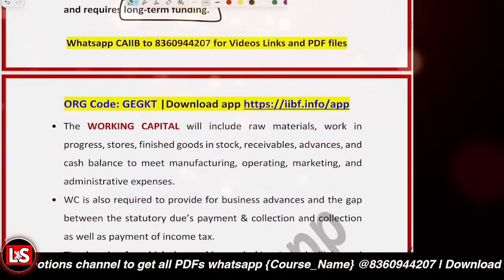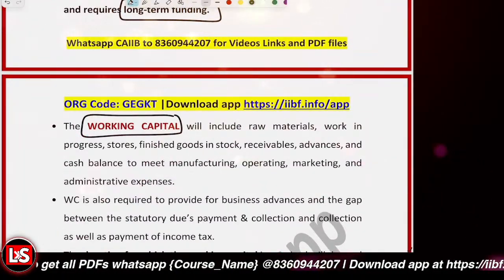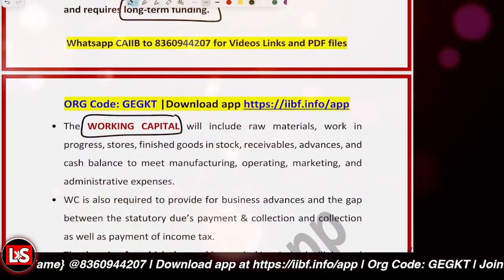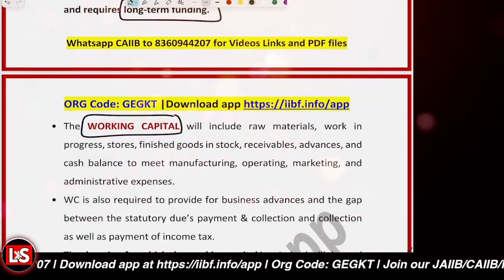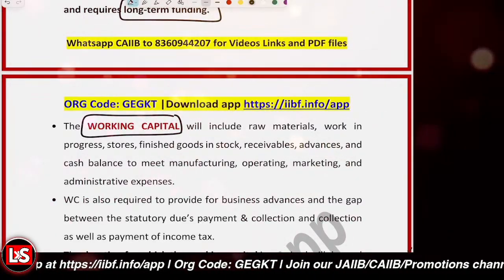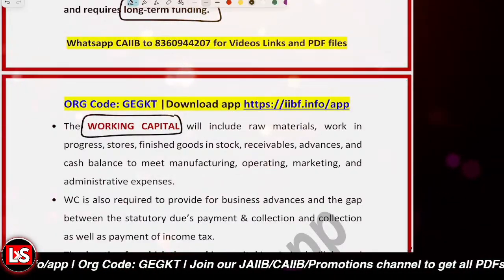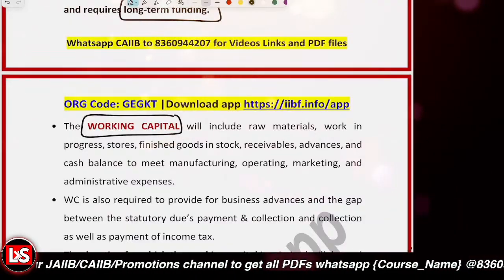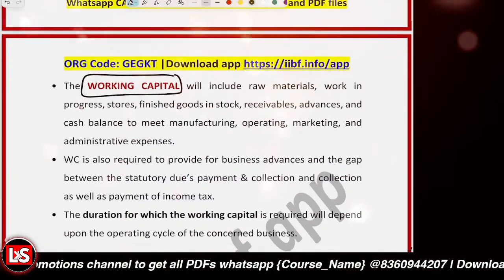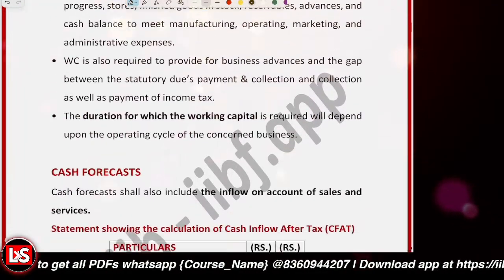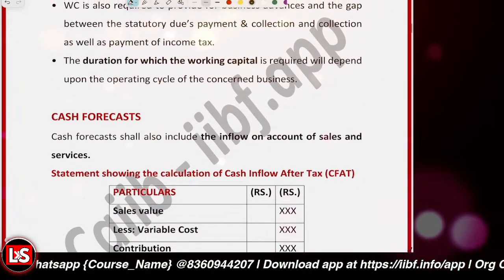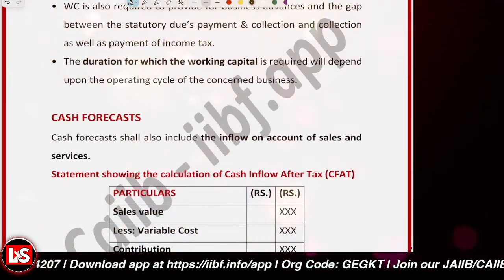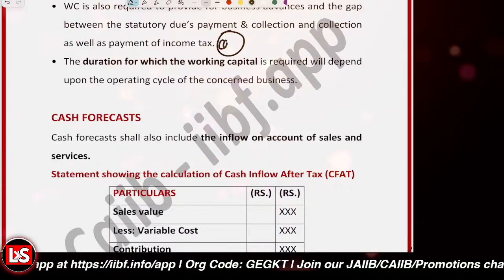And the another one is working capital. Working capital is basically the capital that you require for the day-to-day expenses. Like we have to pay for the raw materials, or we have to have the stock of the goods, and further we are having the receivables, debtors, etc. That's the working capital requirement, and for that case, we do require the short-term loans, right? And then after that, it's related to the operating cycle and the working capital. Now, operating cycle is what we have already learned. Let's say you started with the cash, right?